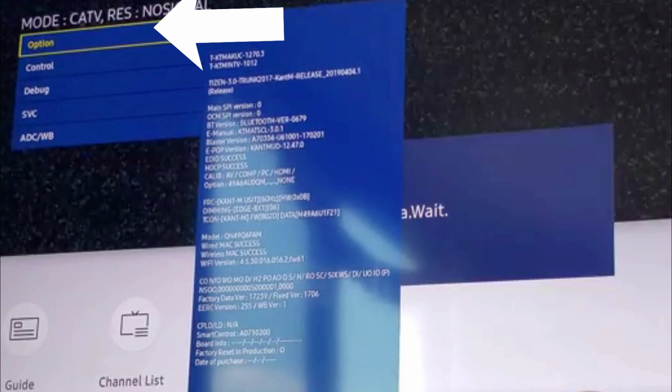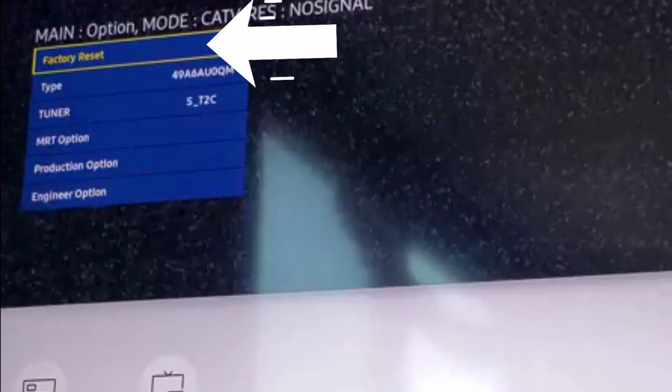Now in the service menu, go in the option, then you have a factory reset, click OK here, select it. The TV will reboot, wait for some time. If it doesn't power on again, then power on.